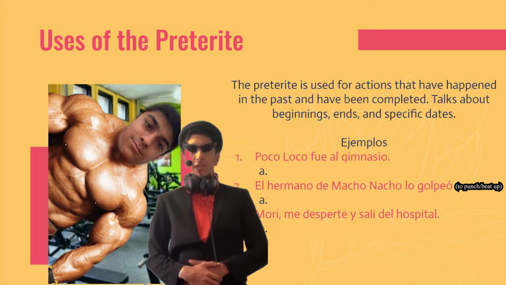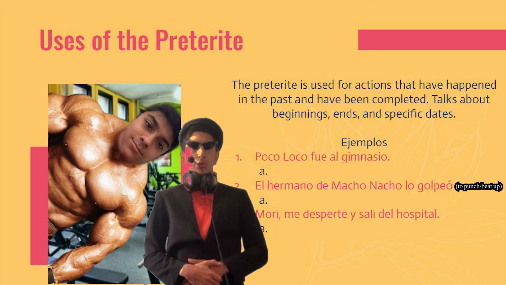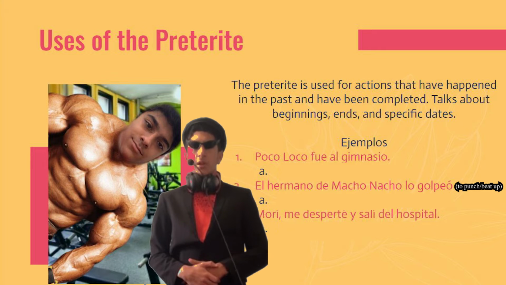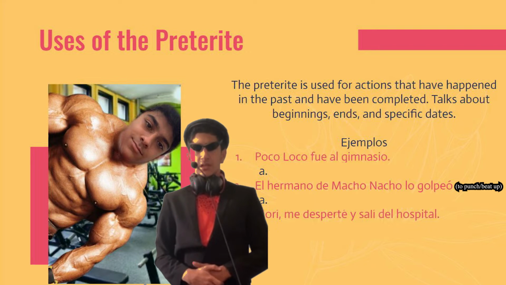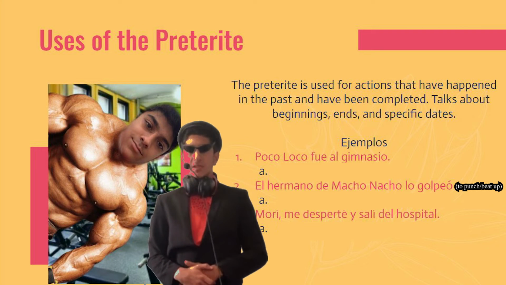Let's begin with the uses of the Preterite. The Preterite is used for actions that have happened in the past and have been completed. It talks about the beginning, end, and specific dates of events.